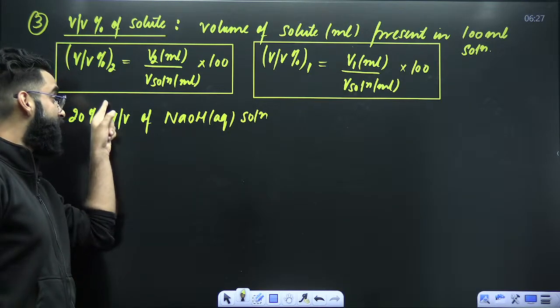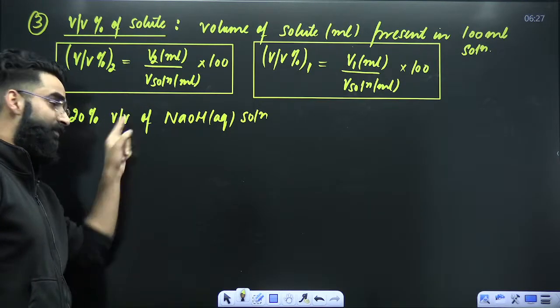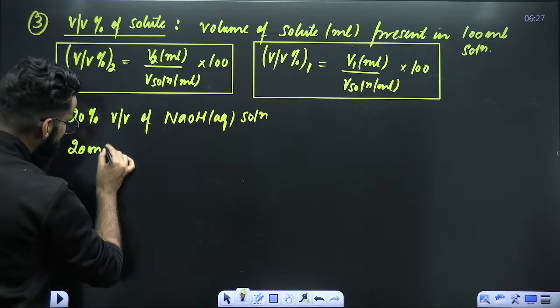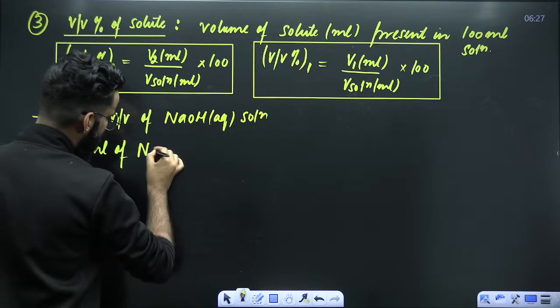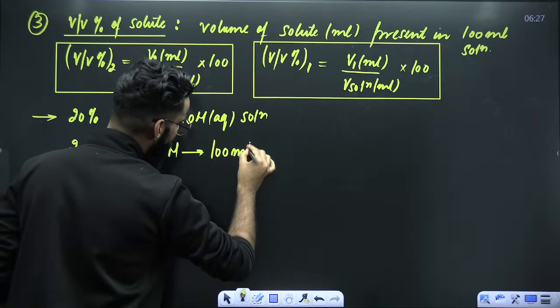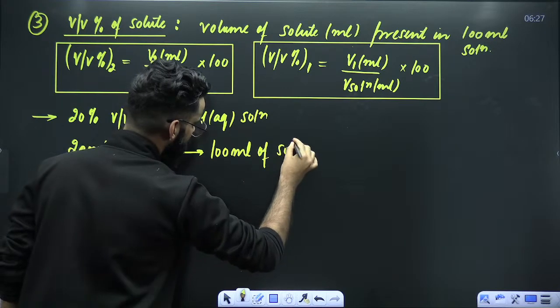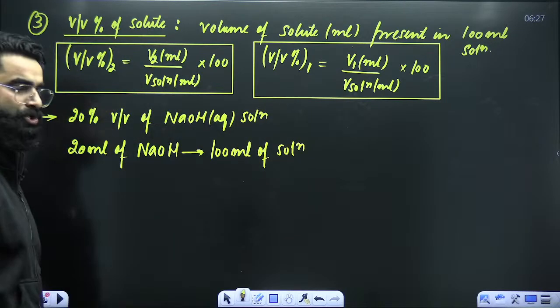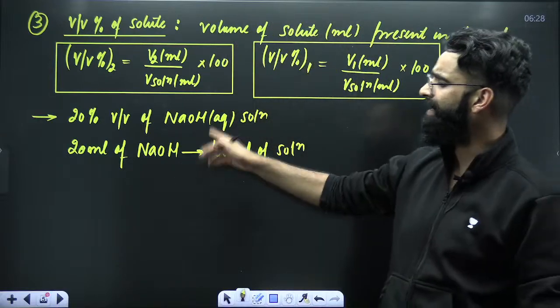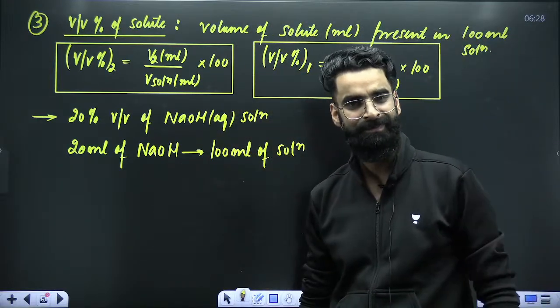That means solute we have to take in ml. Solution we have to take in ml. So I'll be writing that 20 ml of solute are present in 100 ml of solution. You should be able to decode this sort of statement as well. And you'll frequently see this sort of statement in the questions. Right?